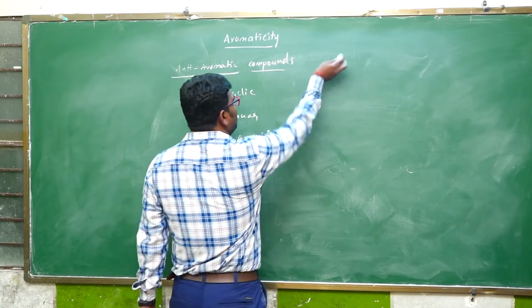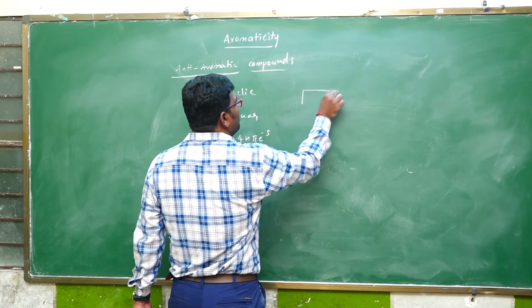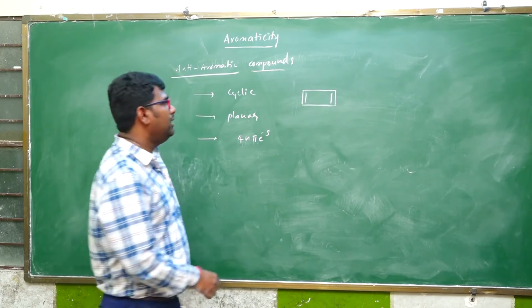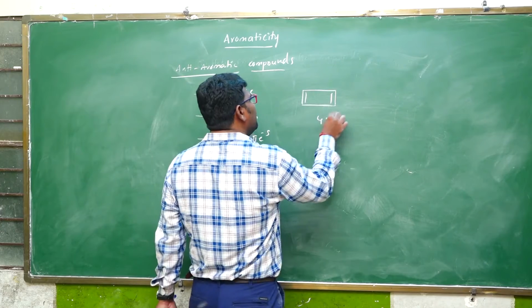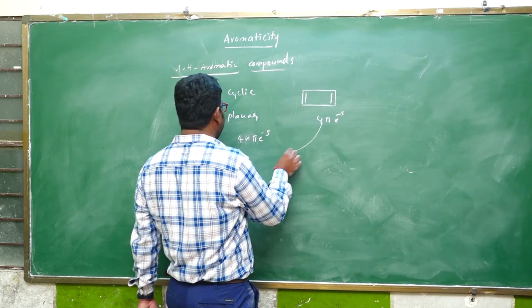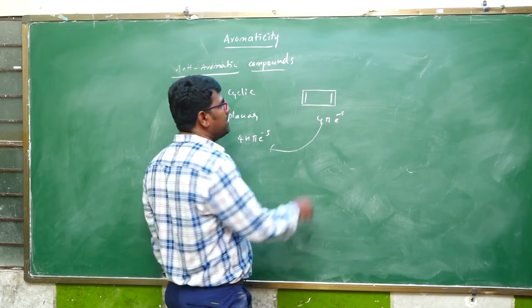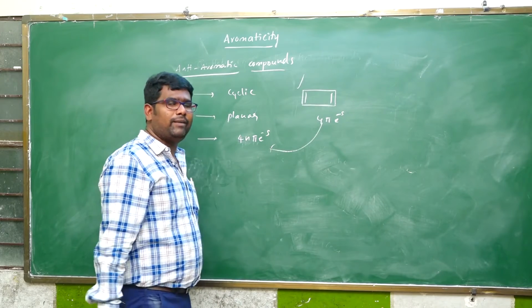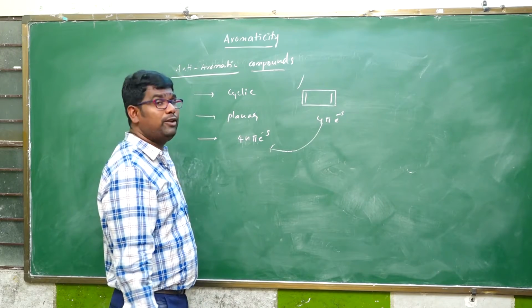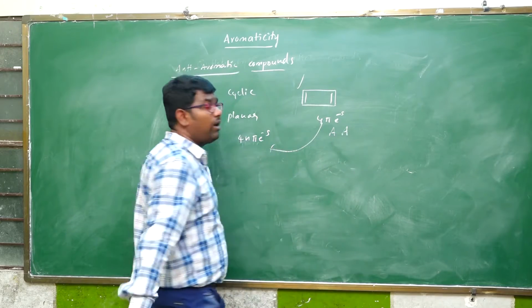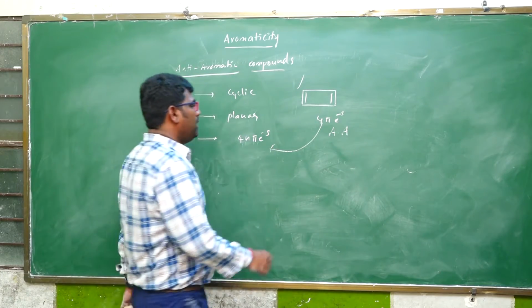For example, cyclobutadiene. Here how many electrons? 4 pi electron system. It obeys the 4n pi electron system. It is also planar and cyclic, with sp2 hybridization. Therefore, it is an anti-aromatic compound, not aromatic.